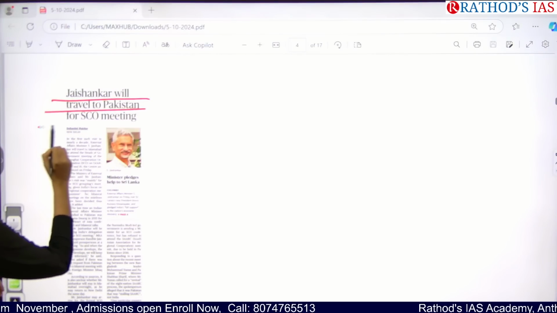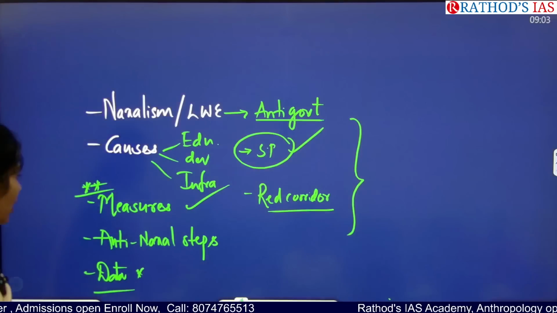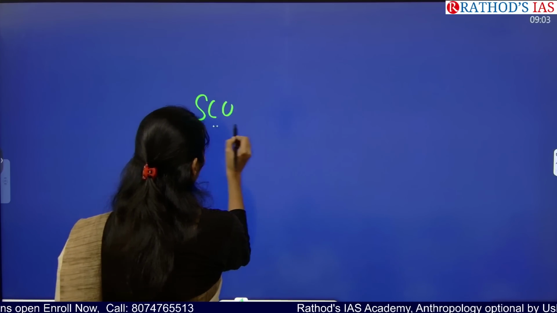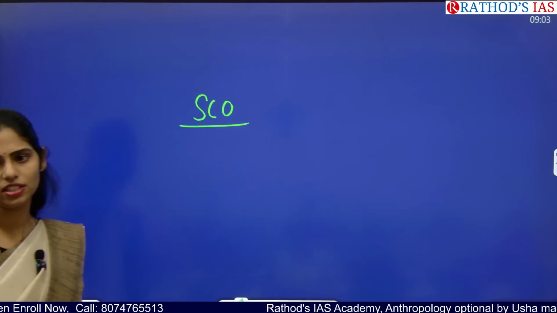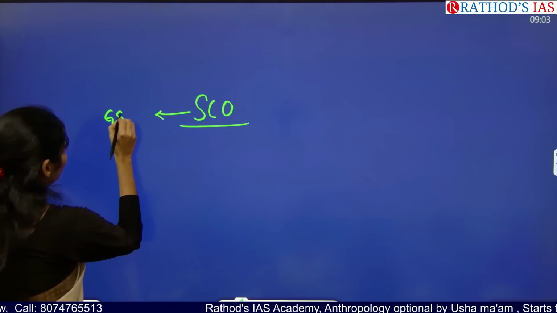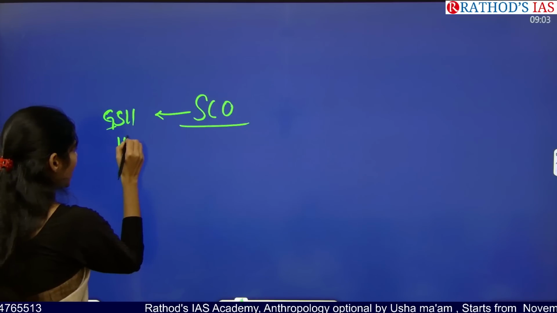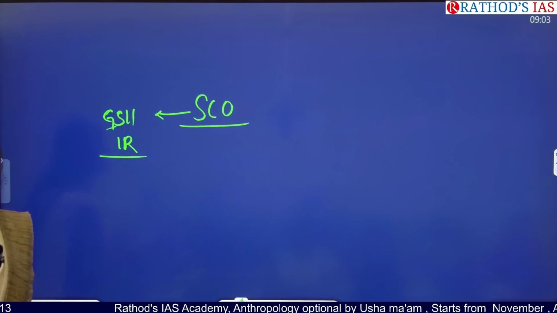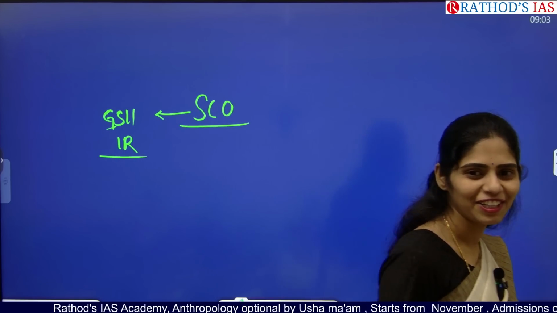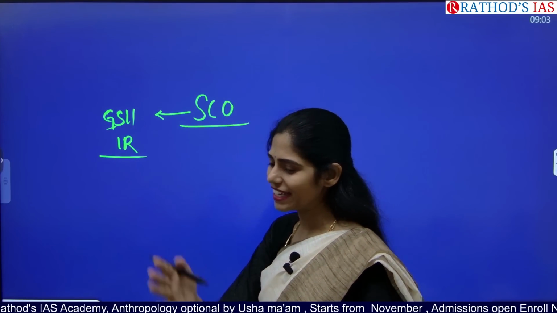Jaishankar will travel to Pakistan for SCO meeting. What is the keyword? Yes, keyword is SCO. SCO is nothing but Shanghai Cooperation Organization. So from which subject can you connect this? Okay, GS paper 2 under international relations. So when are we going to have this summit? 15th and 16th. Where is it going to be conducted? In Pakistan. So Pakistan gave the invitation.